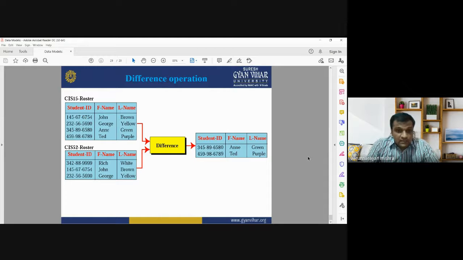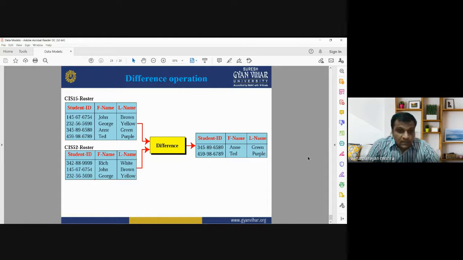This was not in the second table, it was only in the first table, whereas both other names, John and George, are in both the tables, but N and Ted, these two names are not in the second table, it's only in the first table.